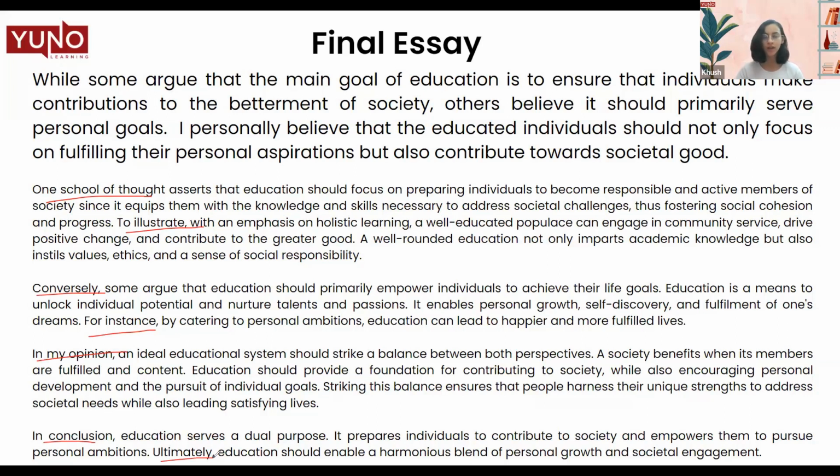So when you're moving from one idea to the other, for example, in this particular body paragraph, when we were talking about one side and then we shifted to the other, we used conversely. So that gives us the idea that, okay, this body paragraph is going to transition into another school of thought. So that is how you can use these linkers to connect between the points and give a smooth transition between the ideas, thus enhancing your coherence and cohesion. So this is all that you required for a well-rounded essay.